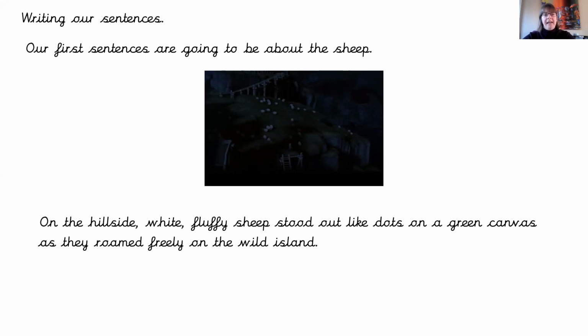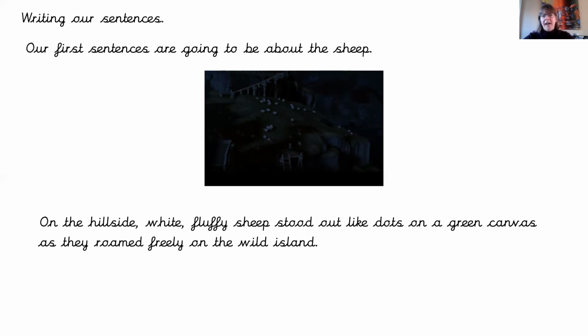I have got an ENP, my expanded noun phrase, white, fluffy sheep, adjective, comma, adjective, noun, white, fluffy sheep, stood out like dots on a green canvas. And I've used canvas there to compare the grass to a painting. So it looks like a picture that you would find on the wall. So on a green canvas.